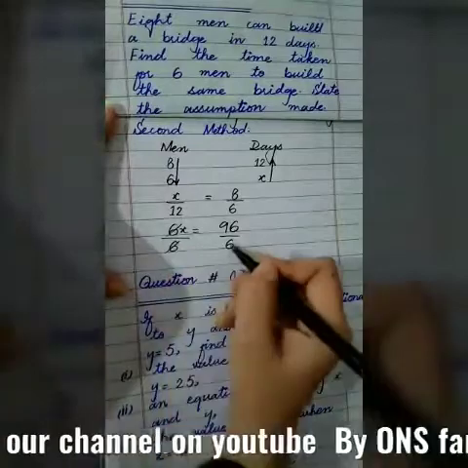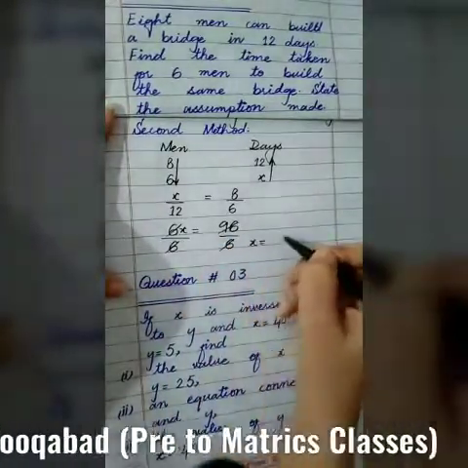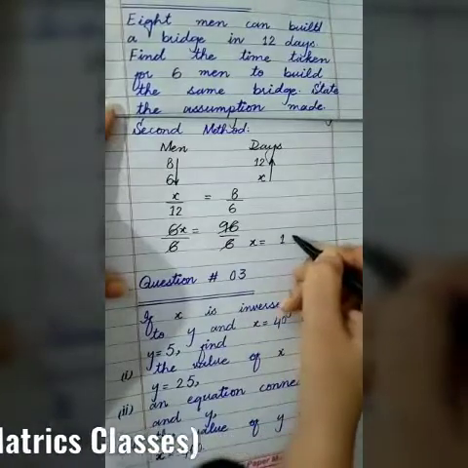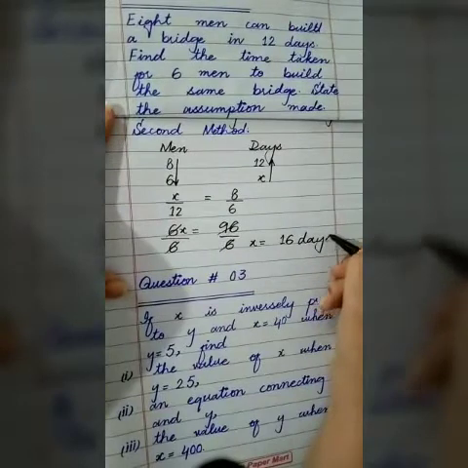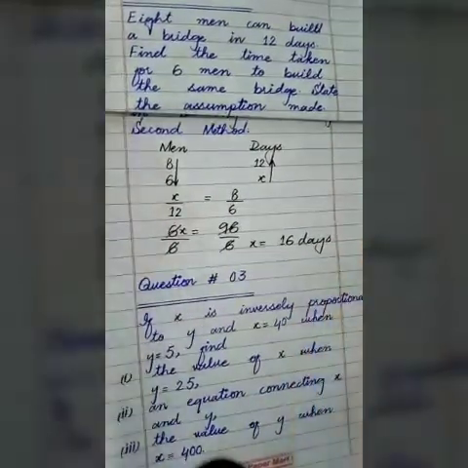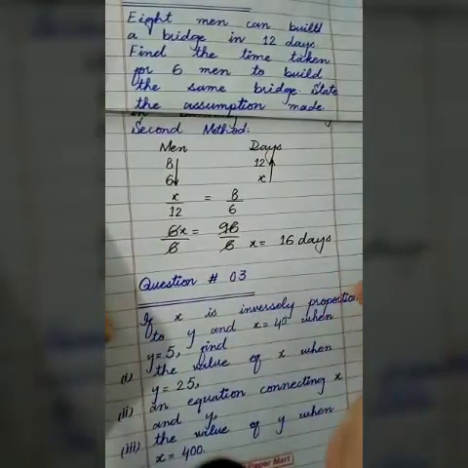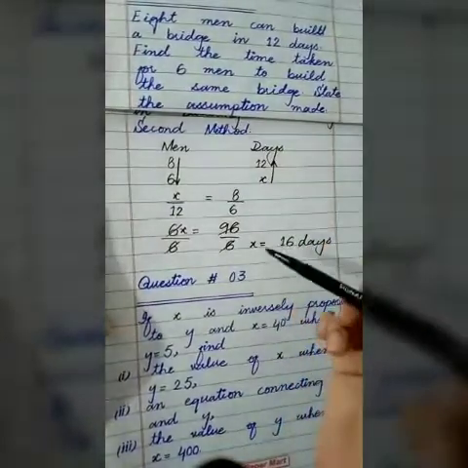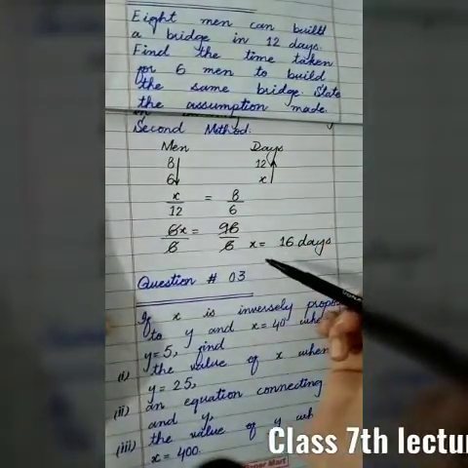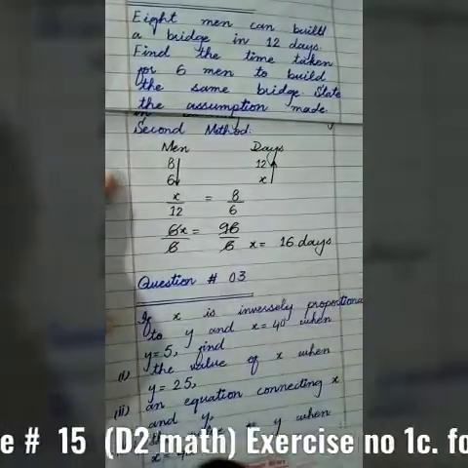So this will be cancelled. x is equal to 16 days, because we want to find the days. So these are 16 days, meaning it will take 16 days. This is the second method, students. If you find the second method easy, you can adopt this one. If you find the first method easy, you can adopt that one.